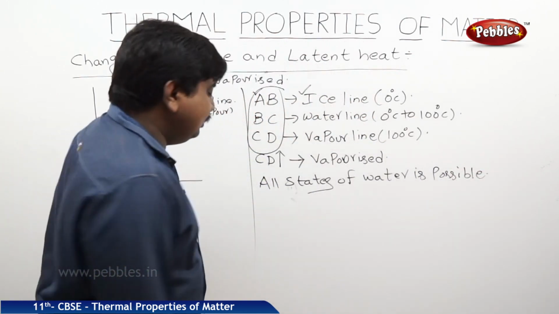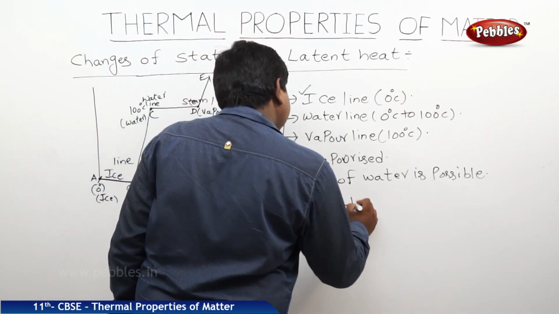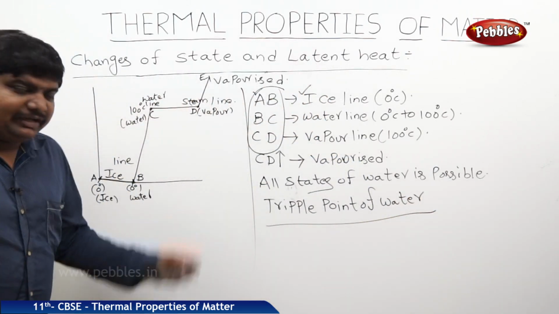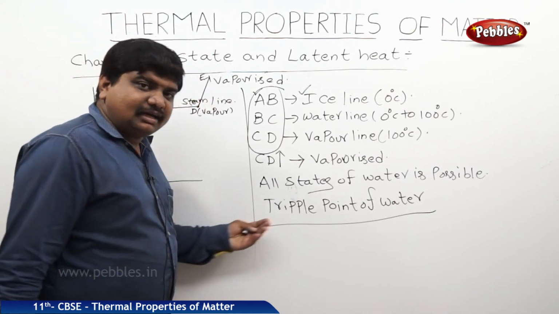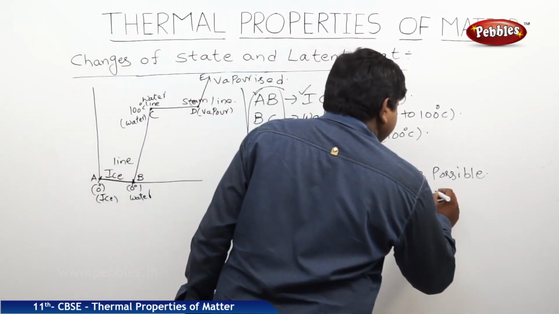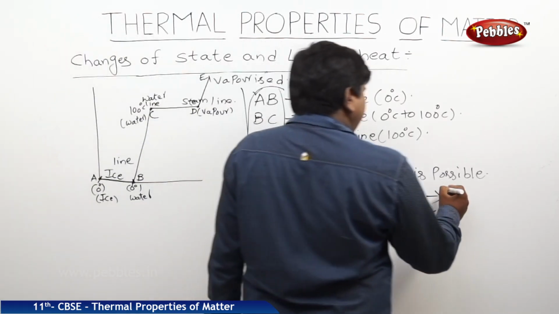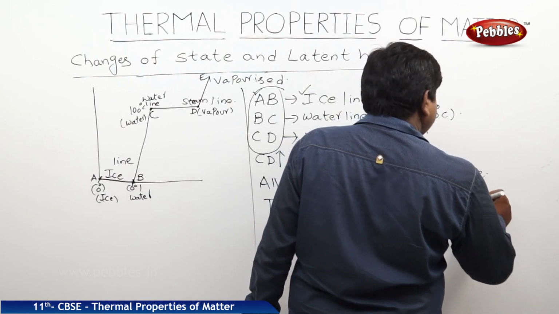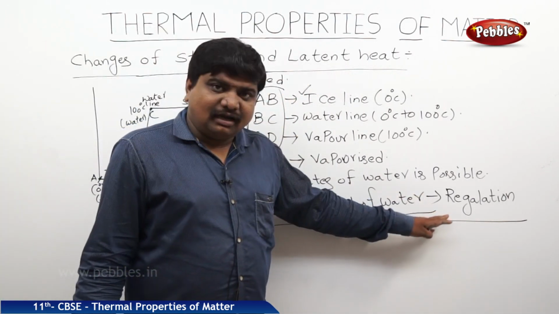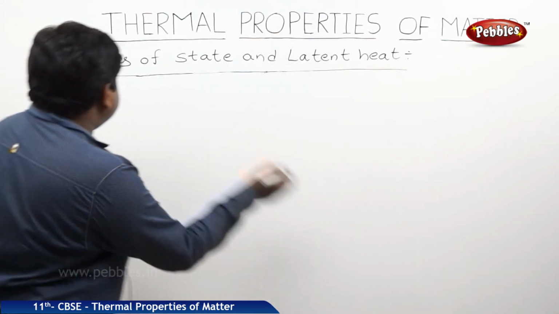That particular temperature is called the triple point of water. If we keep on seeing the states of matter changing from one level to another, that continuous change of the different states of matter, especially for water, is called regelation. What is the physical significance of regelation and how is it visible to us? We are now discussing regelation.